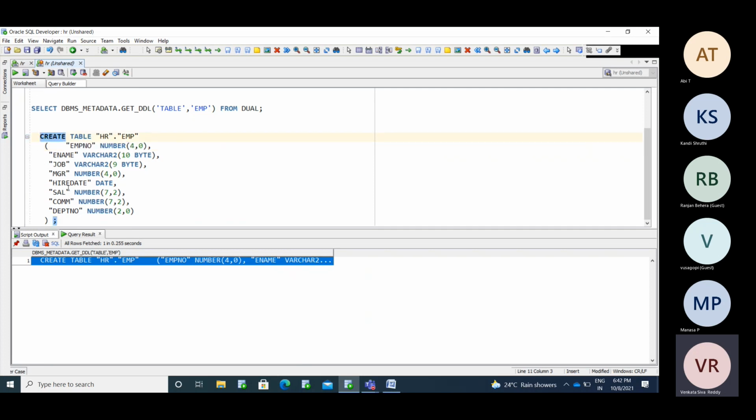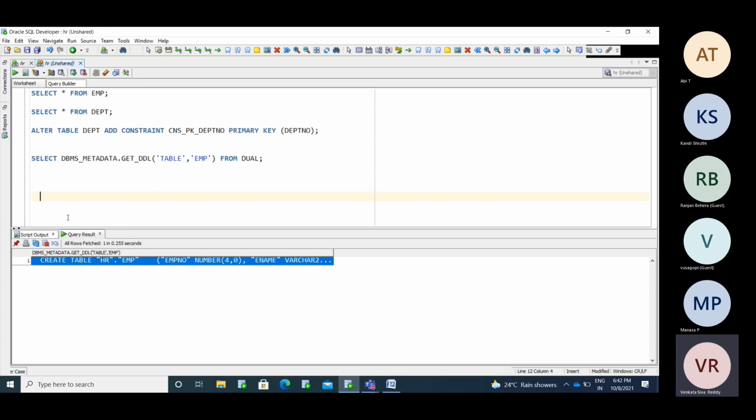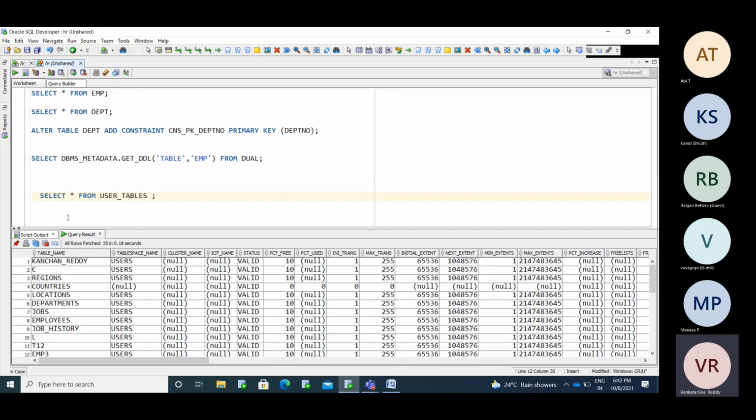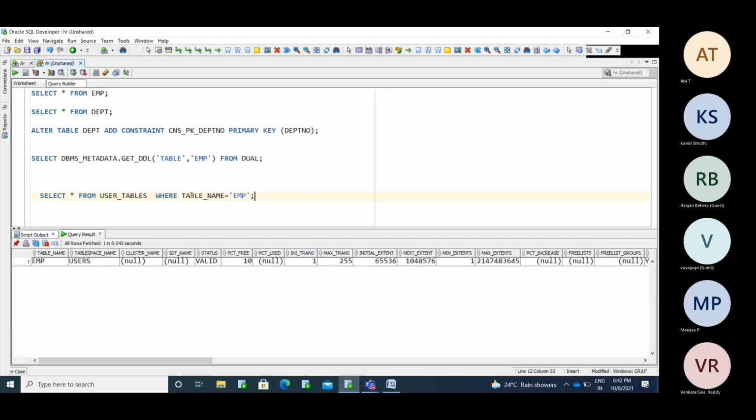If you create a table, in which place will it be stored? The tables will be stored in user_tables. If you create anything in the database as a table, all the tables will be captured and stored in user_tables. Where table_name equals EMP.